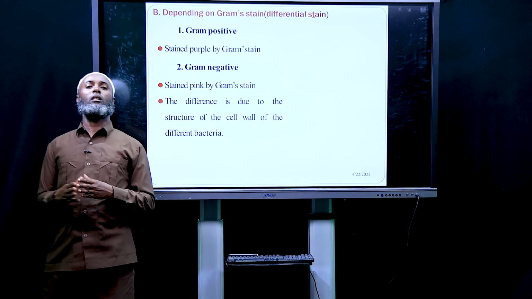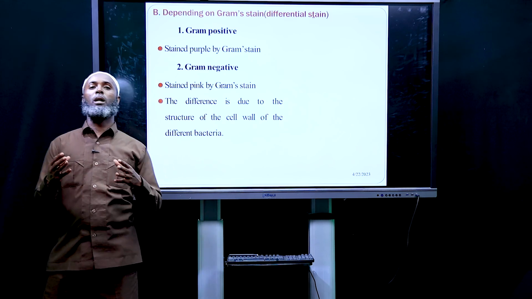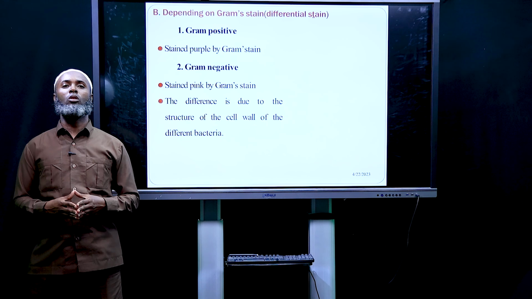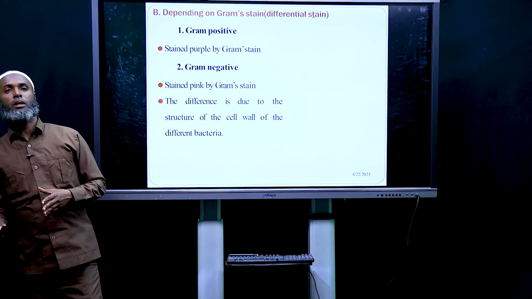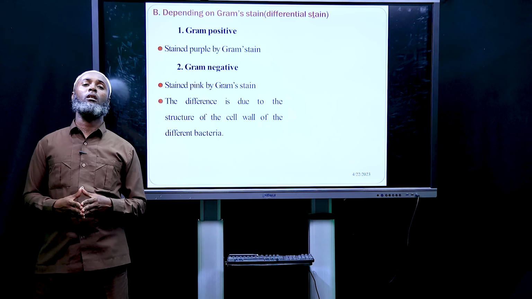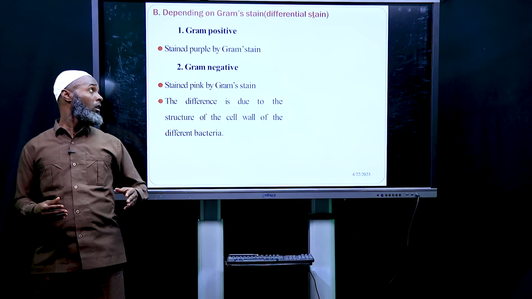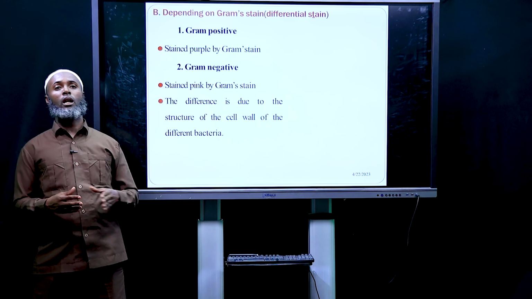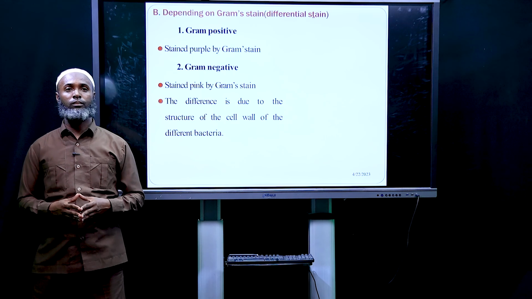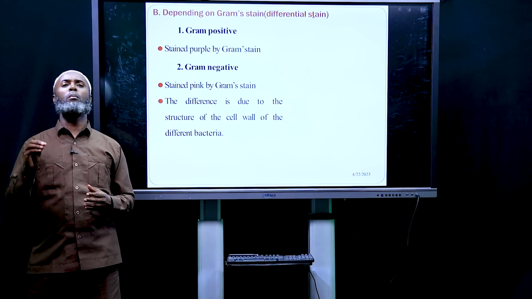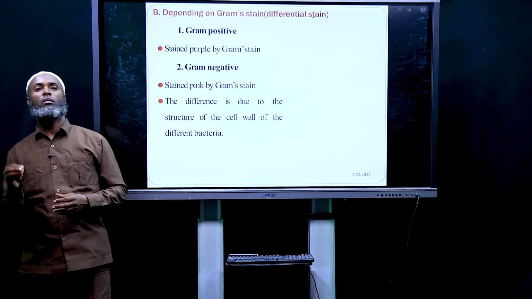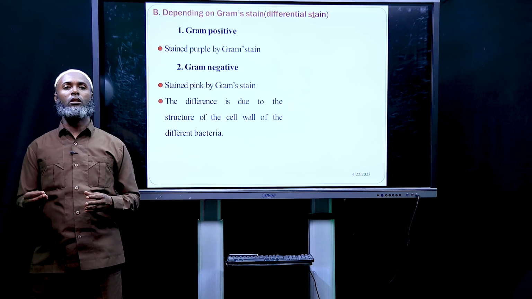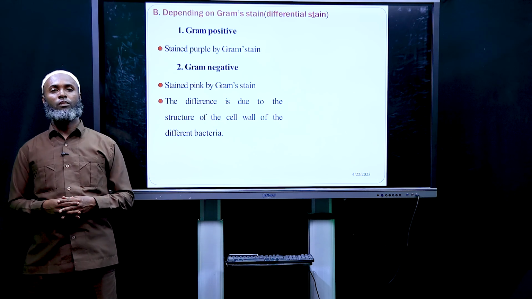The second classification of bacteria is based on gram staining. Based on staining, we can classify bacteria as gram-positive and gram-negative. Gram-positive bacteria are stained and give purple by gram stain. It gives what? Purple color.